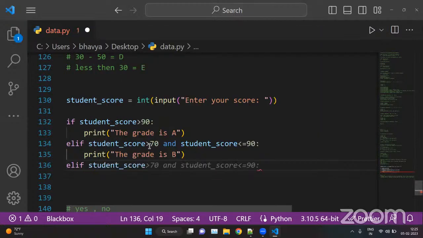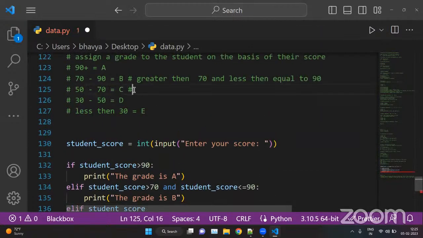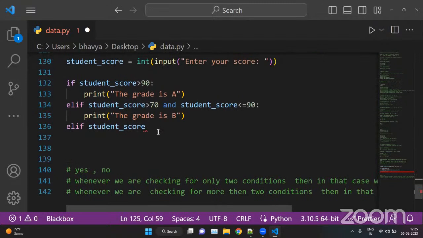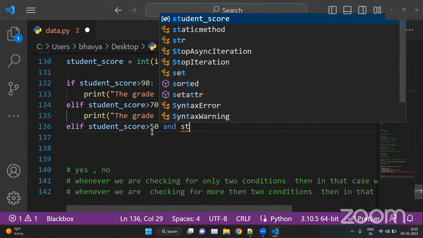Okay. Now here we have a condition which is the same as before, that is greater than 50 and less than or equal to 70. Right? So here we can put that is greater than 50 and student score